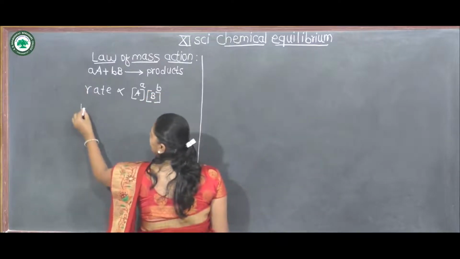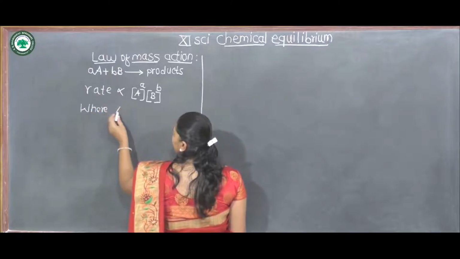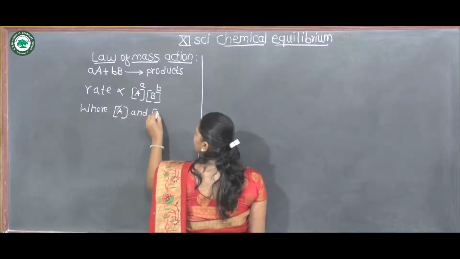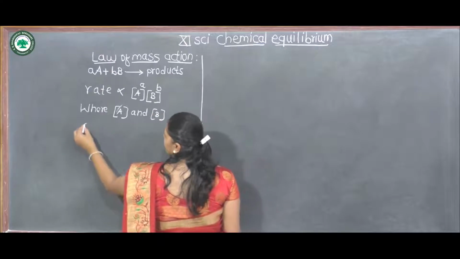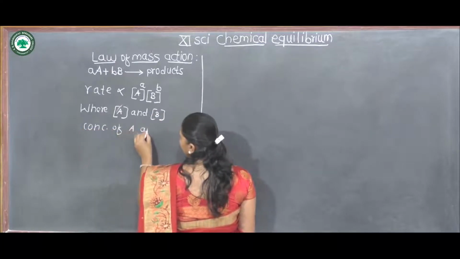Here, the square brackets are read as concentrations of A and B respectively.